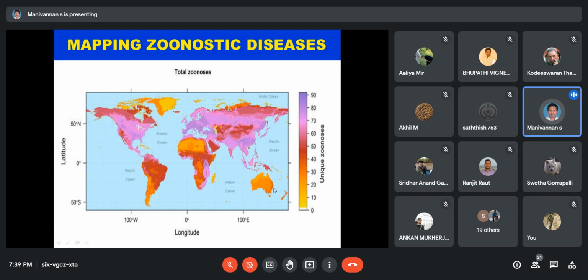In Australia, which desert is present? Can anyone tell? Sir, Atacama. Is Atacama Desert correct? No, it's the wrong answer. Atacama is in South America, near the Chile area. In Australia, which desert? Sir, Tasmanian Desert. Which one?